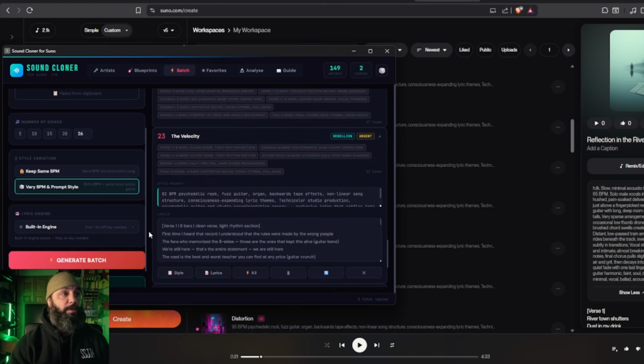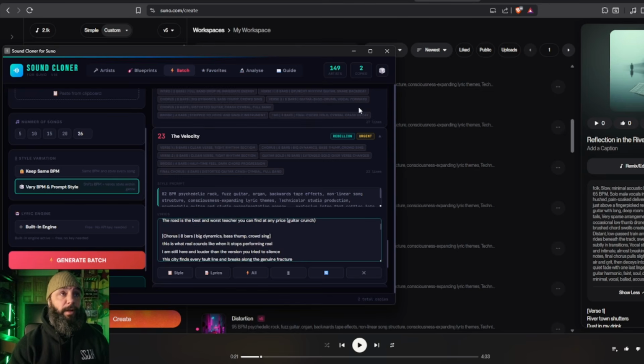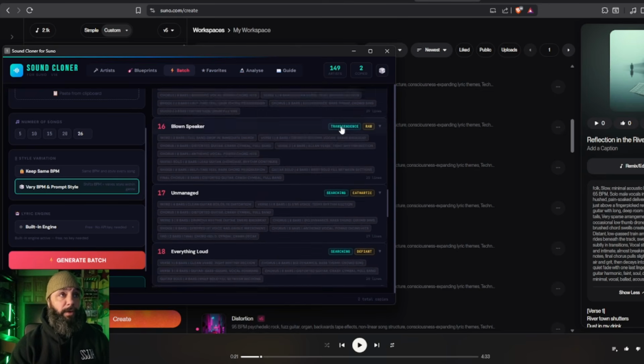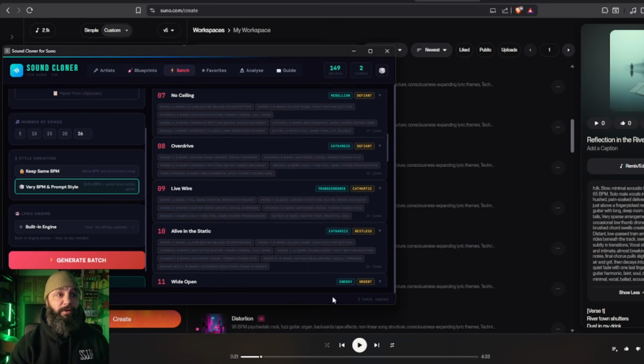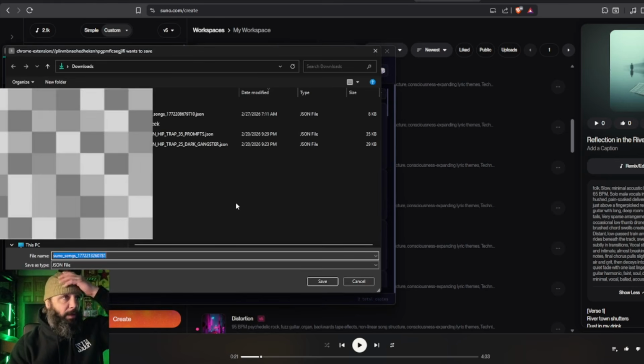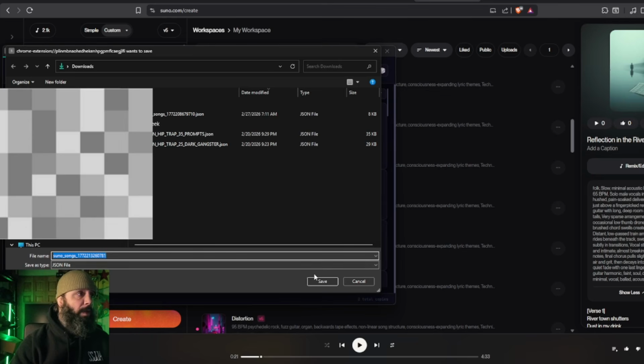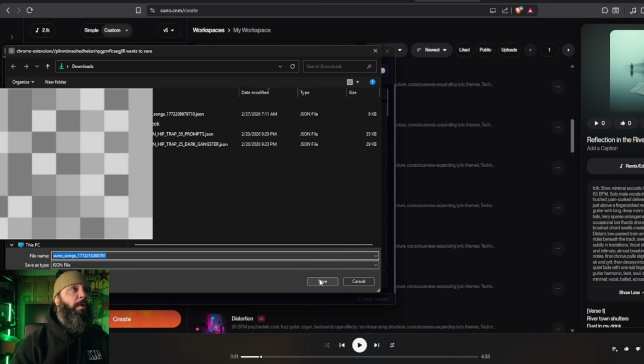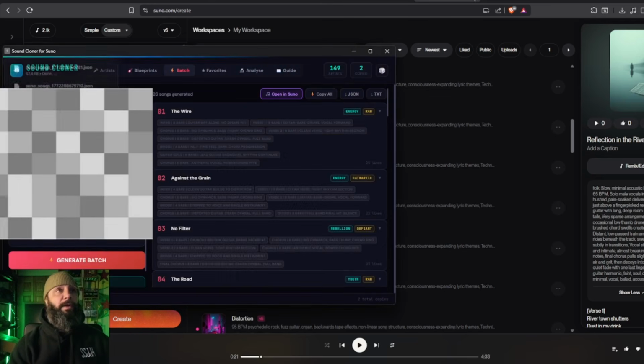The prompts for these are just amazing. These are the chorus prompts, because this is telling the AI what to say. They're amazing, right? So you can copy and paste these if you want, one at a time, five at a time, and it's still going to save you tons of time. Remember, this is a free tool, but I'm going to download, and you can download a TXT. I showed you in the other video. I'm going to download the JSON. Go watch my last video for the walkthrough, and then make sure we're in. Yeah, I'll just save that to downloads.